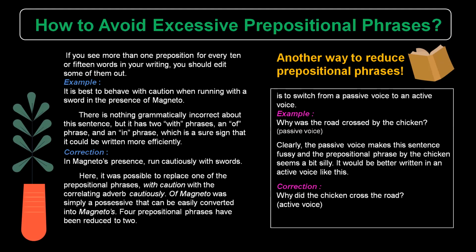Here, it was possible to replace one of the prepositional phrases, with caution, with the adverb cautiously. Of Magneto was simply a possessive that can be easily converted into Magneto's. Four prepositional phrases have been reduced to two. Another way to reduce prepositional phrases is to switch from passive voice to active voice. For example, why was the road crossed by the chicken? We can change it into: why did the chicken cross the road?